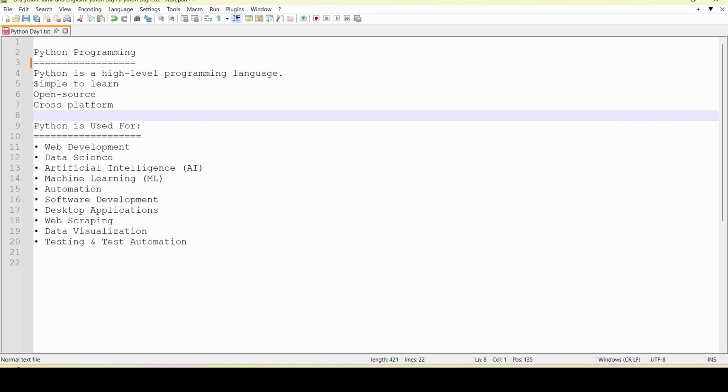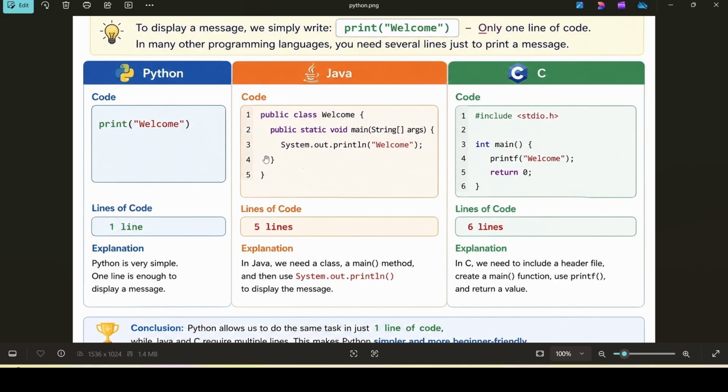Next point is simple to learn. One of the biggest reasons for Python's popularity is its very simple syntax. Python code looks almost like normal English. Because of this, beginners can learn programming much faster. For example, to display a message in Python, it is very simple to write. So, what is the statement? print of welcome. Only one line of code.